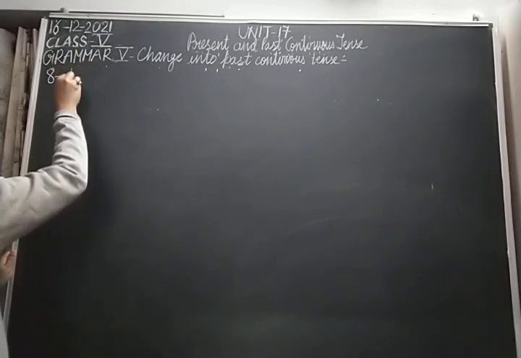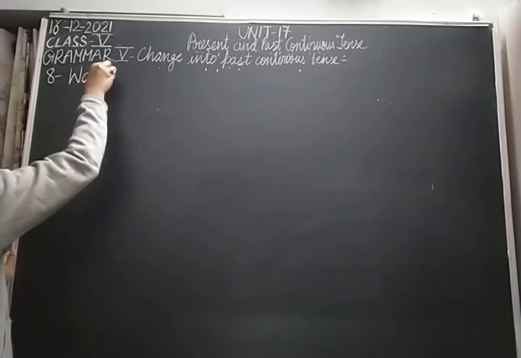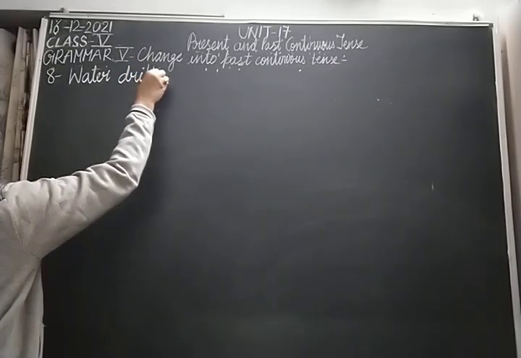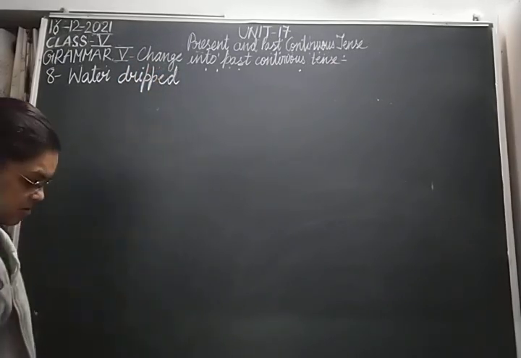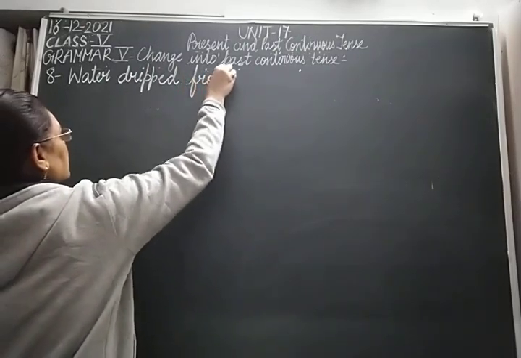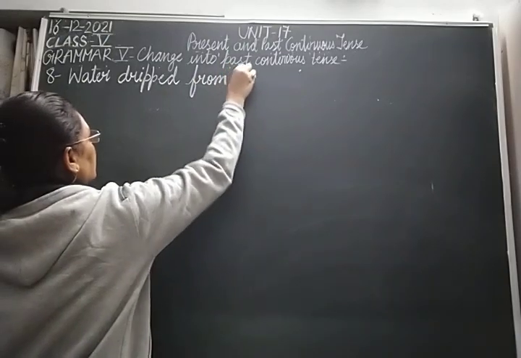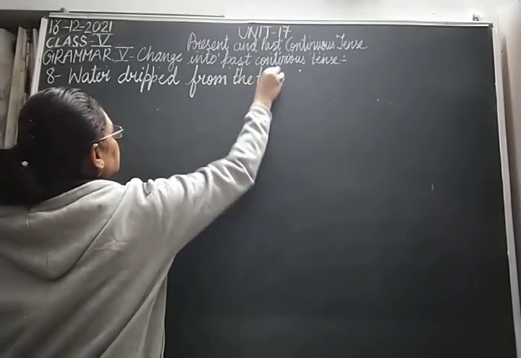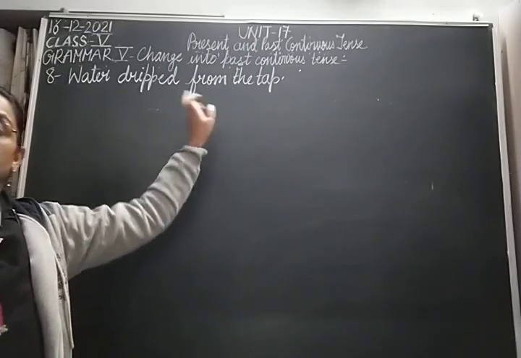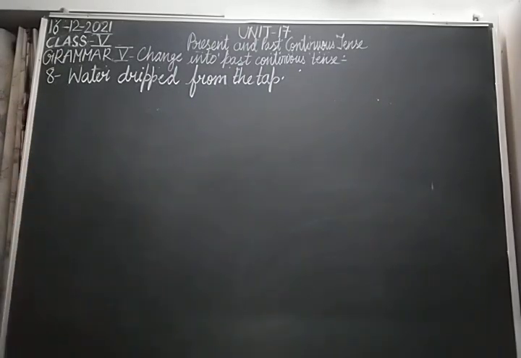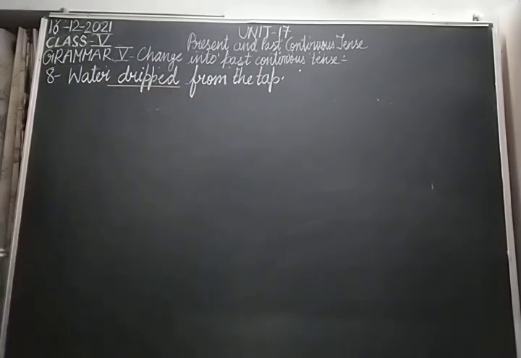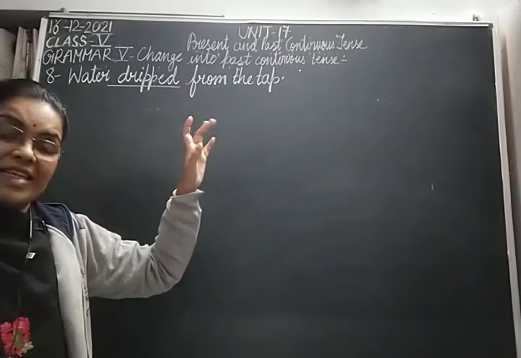Water dripped from the tap. The sentence, water dripped from the tap. Now, what we need to do? First of all, we need to identify and underline the verb. The verb is dripped in past tense and we need to change it into past continuous tense.